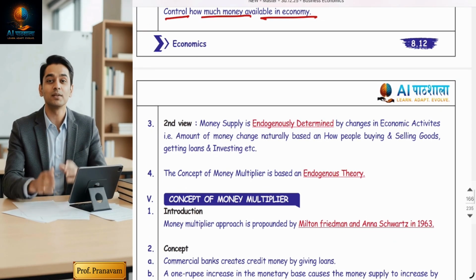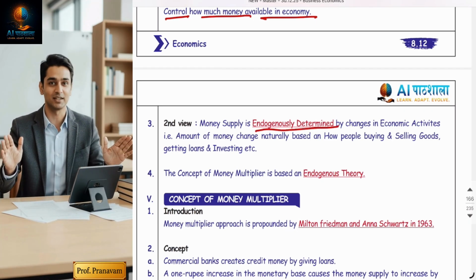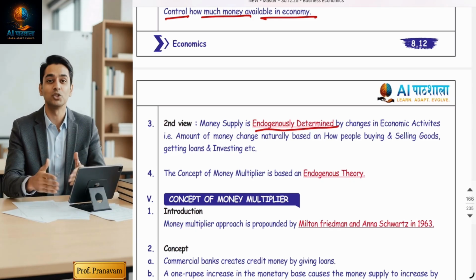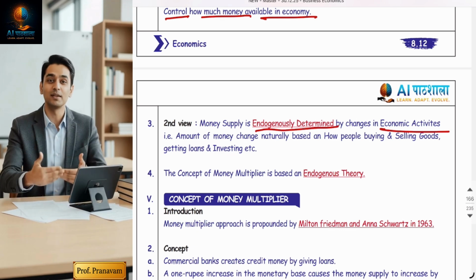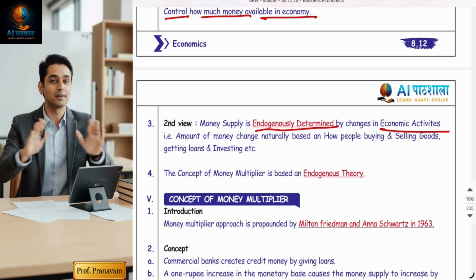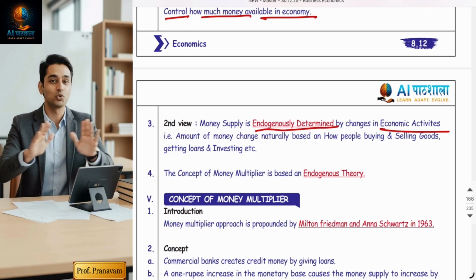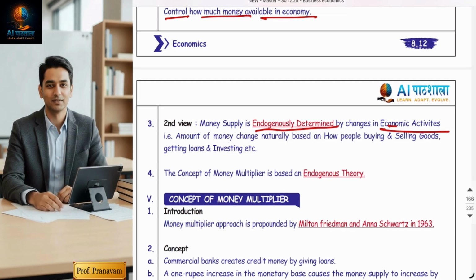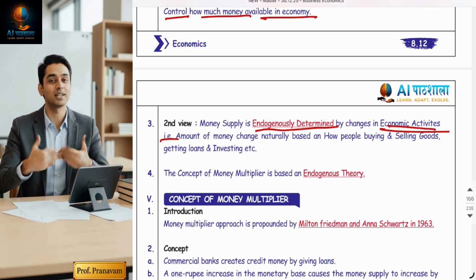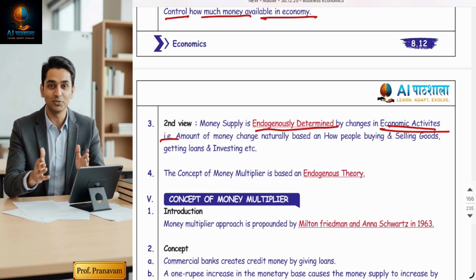So the second view is the endogenous view, that is, money supply is endogenously determined. What does it mean? Money supply is determined by economic activities. It means the central bank can control money supply, but not completely. Why does this view exist? Because money gets multiplied when people borrow, when firms invest, and when banks create credit. So money supply changes automatically with economic activities. It may increase, it may reduce. It purely depends on market demand and supply.